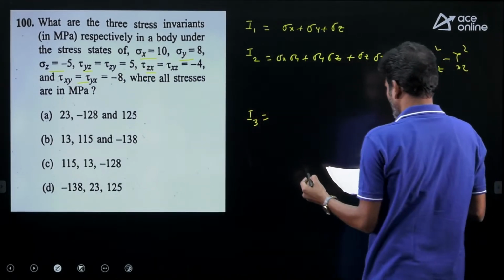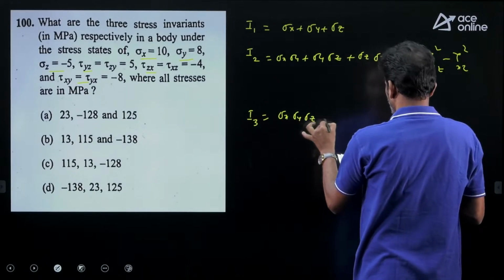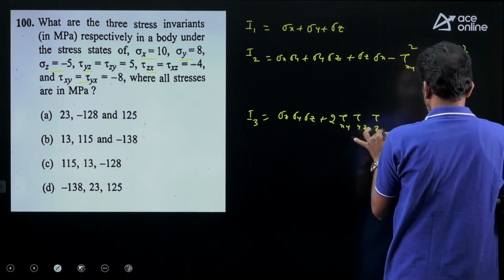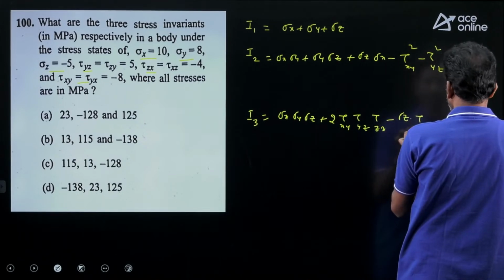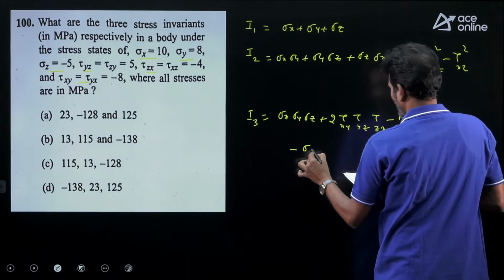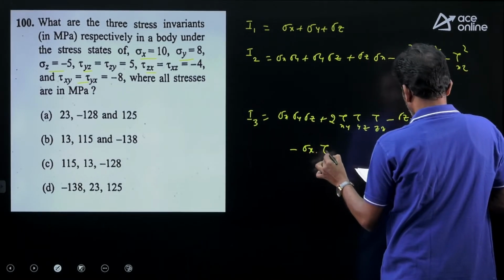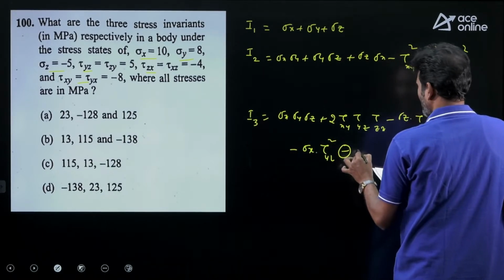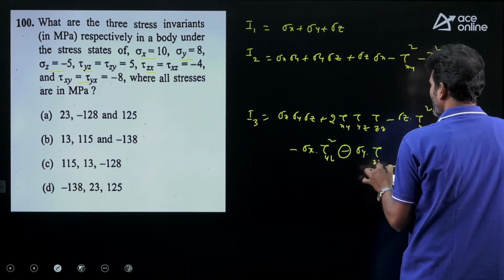Come to the third stress invariant: sigma x sigma y sigma z plus 2 tau xy tau yz tau zx minus sigma z into tau xy square minus sigma x into tau yz square minus sigma y into tau xz square.